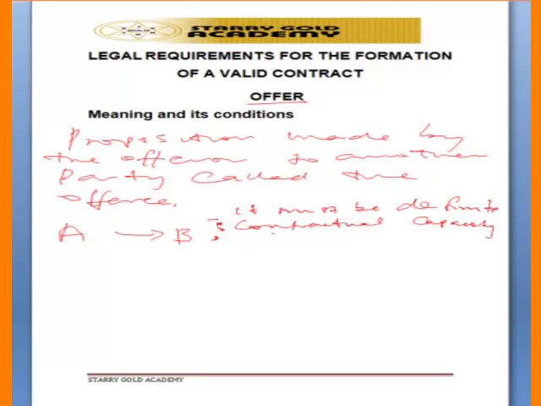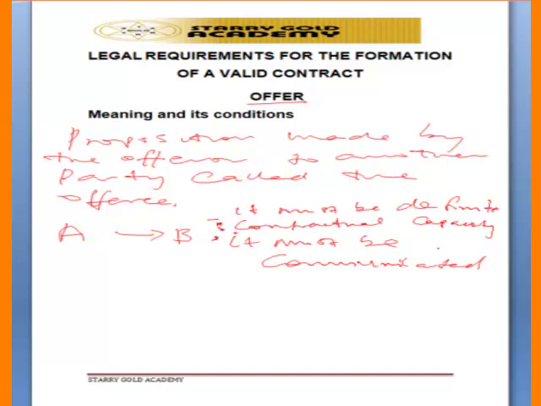And also the offer must be communicated. So these are the conditions an offer must fulfil. It must be definite. It must come from somebody having contractual capacity, and it must be communicated to the offeree.